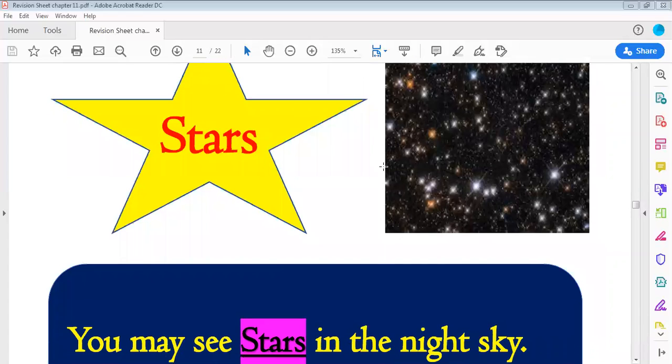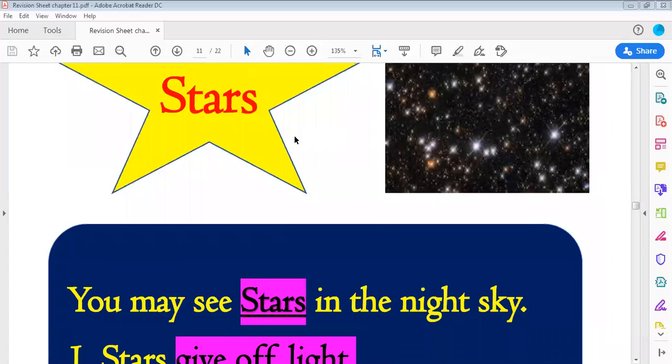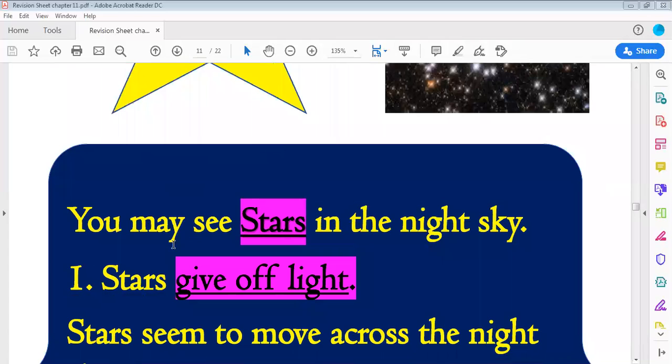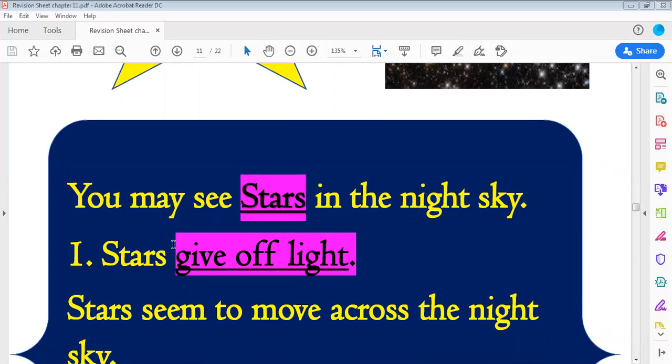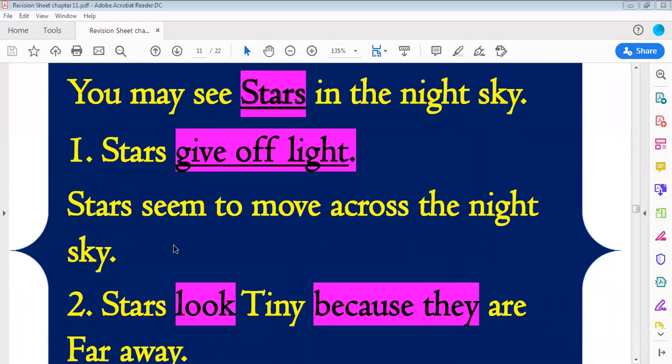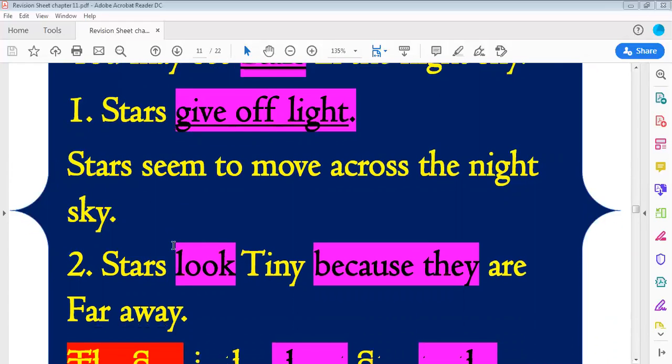What we learned about stars, we learned that we may see stars in the night sky. First of all, stars give off light. It shines in the sky and in the space. Stars seem to move across the night sky. Stars look tiny because they are far away. Why? When you see the stars in the sky, you see them small and tiny because they are far away from us.